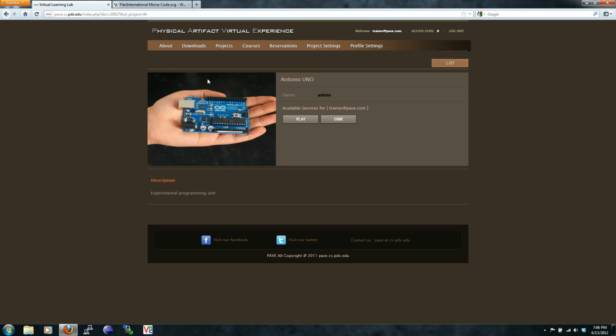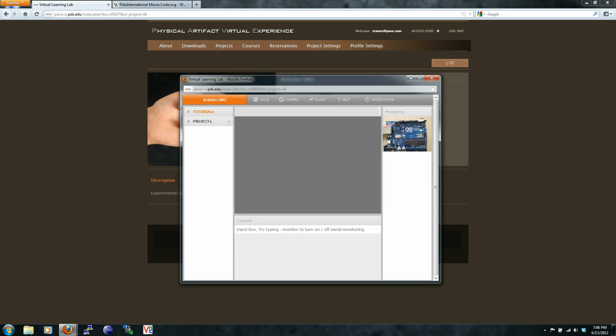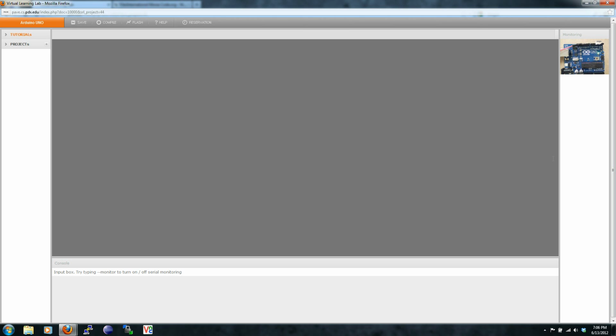Click on the Code button. The PAVE IDE will pop up in a new window. Let's maximize this window so now it fills up the whole screen. There will be two tabs in the upper left corner of the screen. The first says Tutorials and the second says Projects.